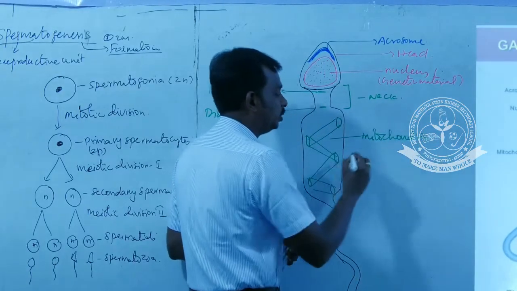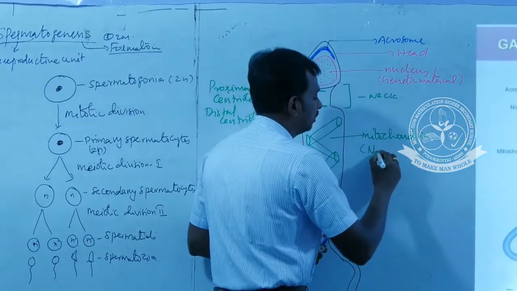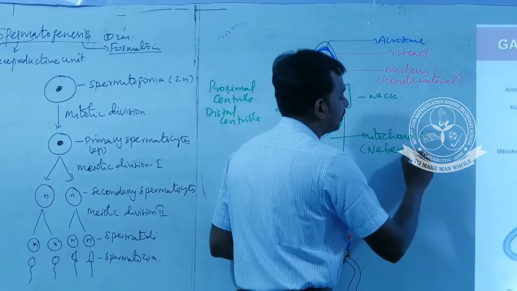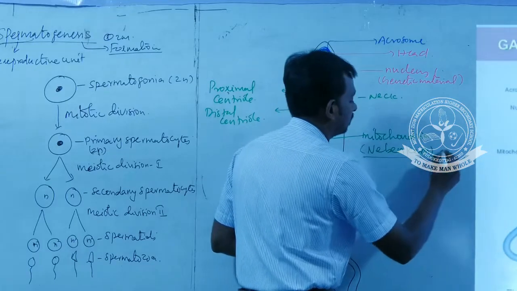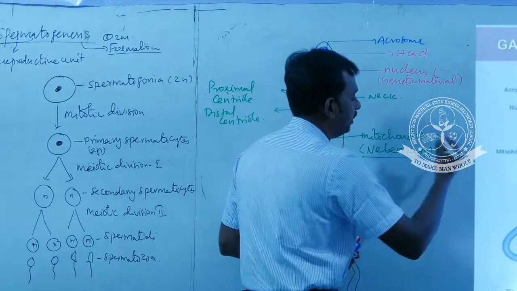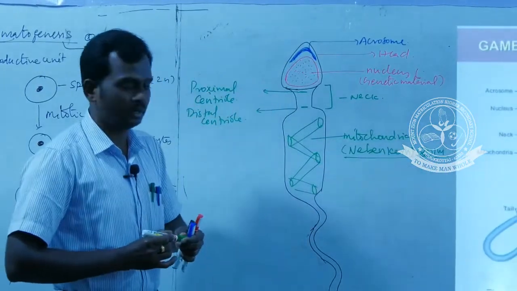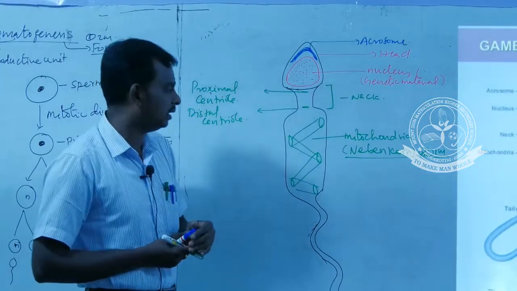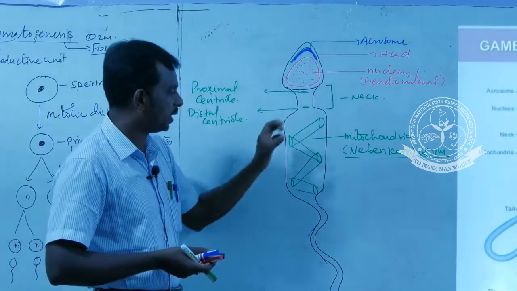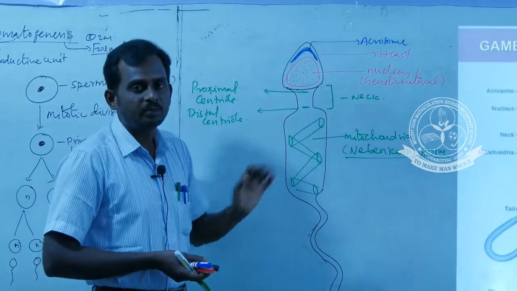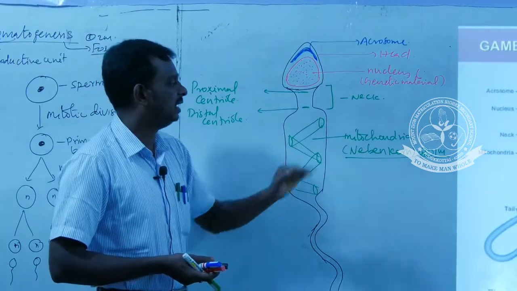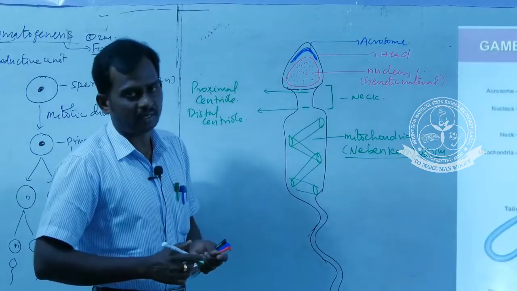The arrangement of mitochondria is called a Nebenkern. Another important 1 mark question or maybe a 2 mark question. What is Nebenkern? Nebenkern is nothing but the arrangement of mitochondria, or a spiral arrangement of mitochondria in a spermatozoa, called a Nebenkern arrangement or a spiral arrangement.